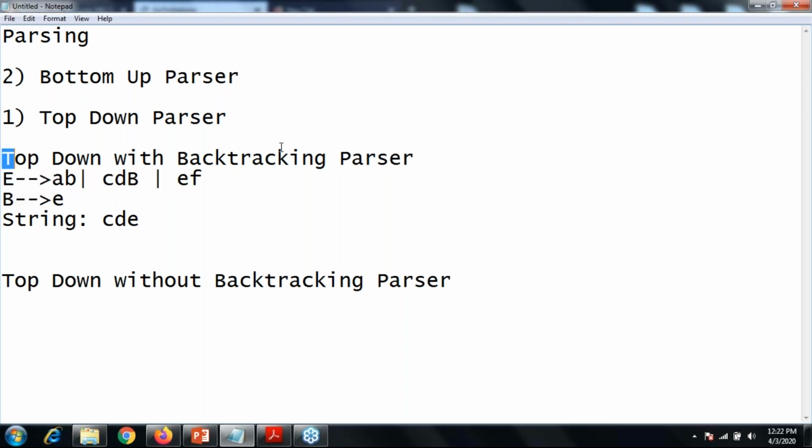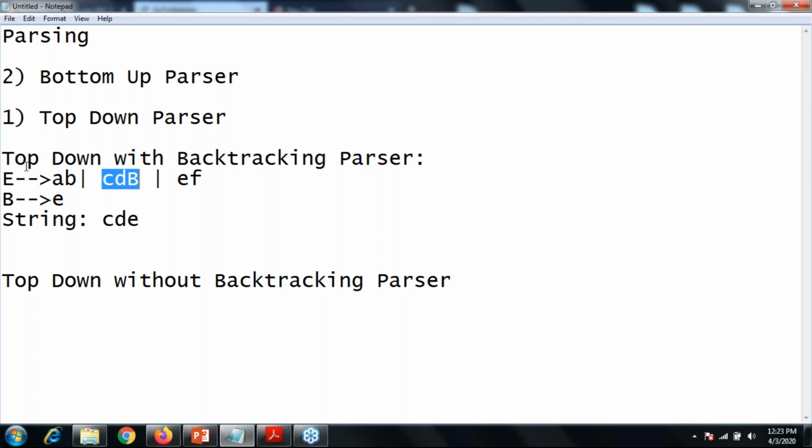Now, if I follow the top-down with backtracking parser, that means the first time you go with E gives AB. If my AB does not work, why? Because I required C, and instead of C I get A, right? So at that time you backtrack up to this value, and then you choose CDB the second time.